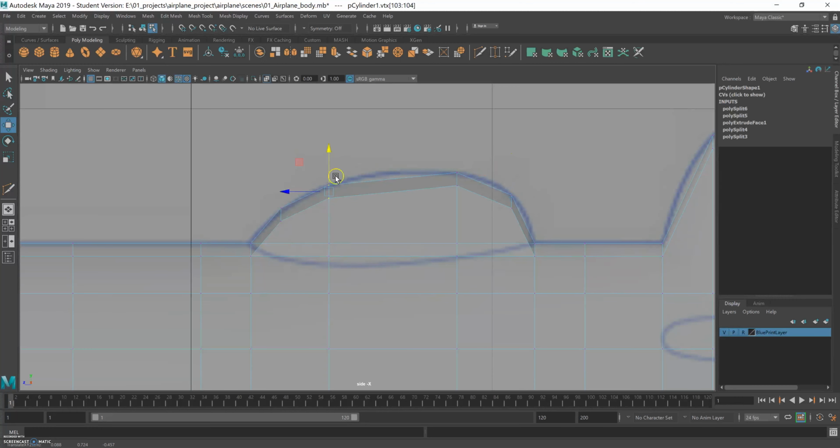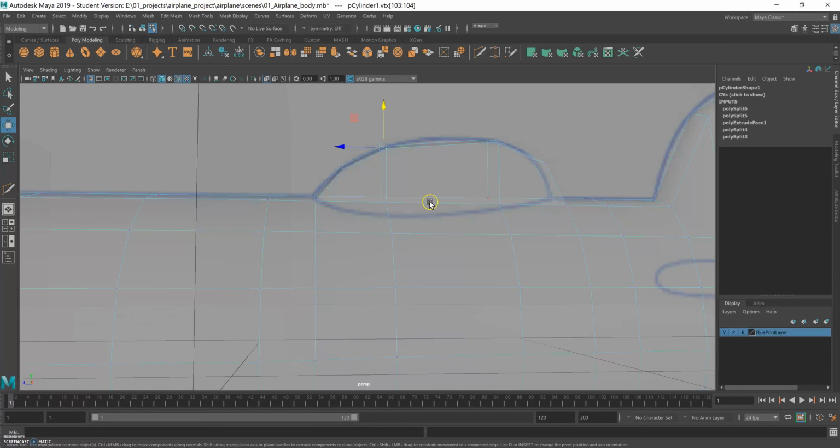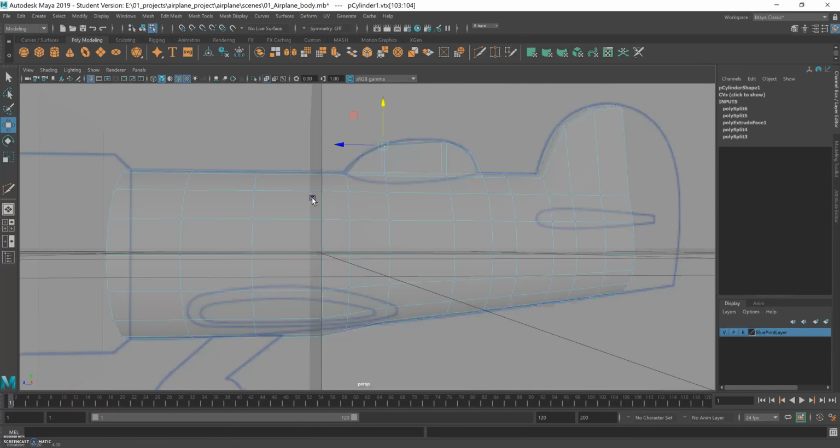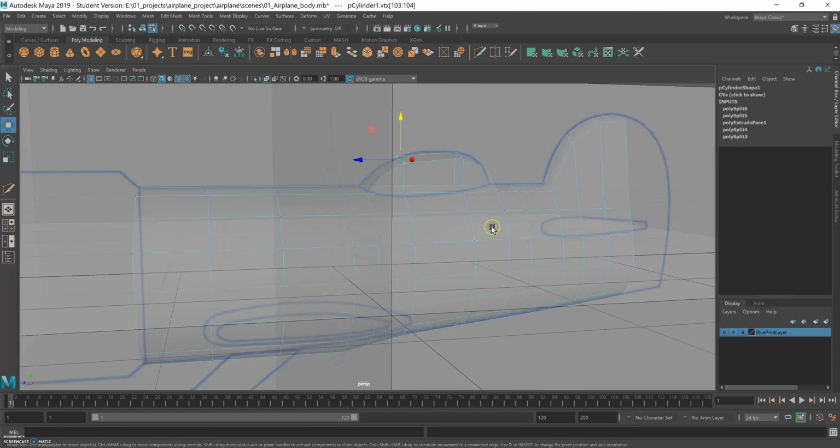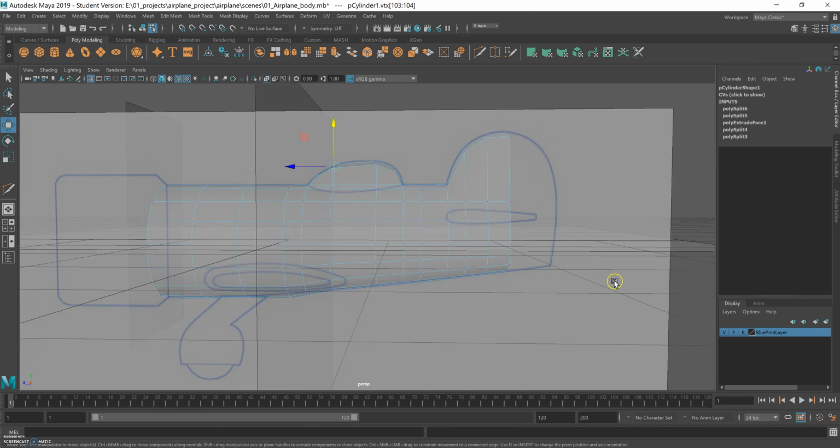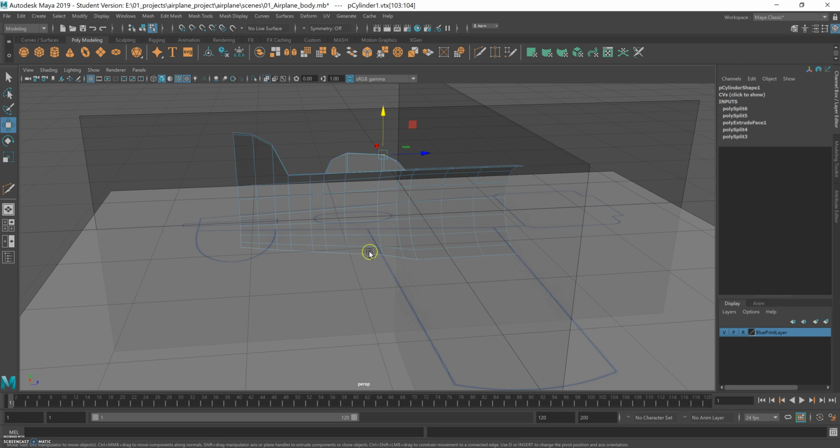Okay, looks good for now. Yeah, it's looking good for now. Okay, it's important to see it from different sides.